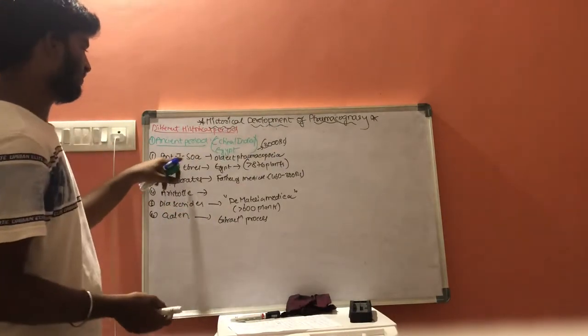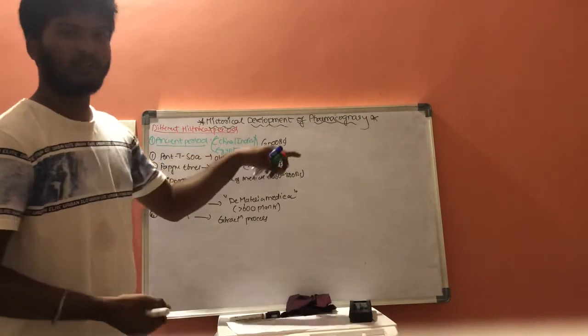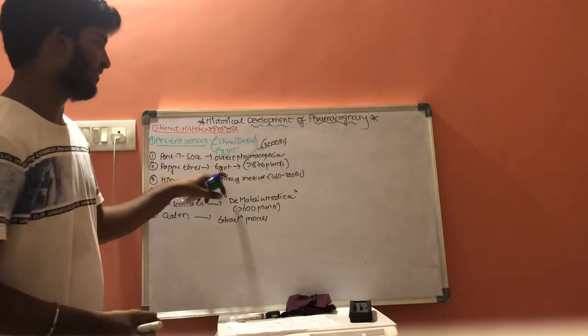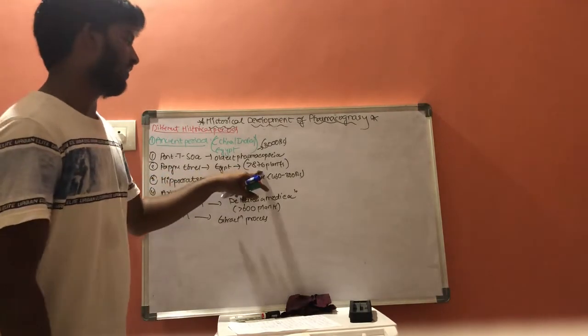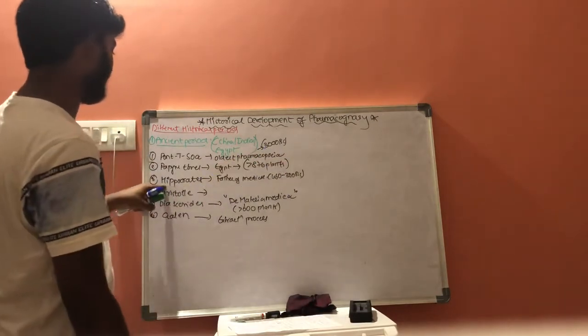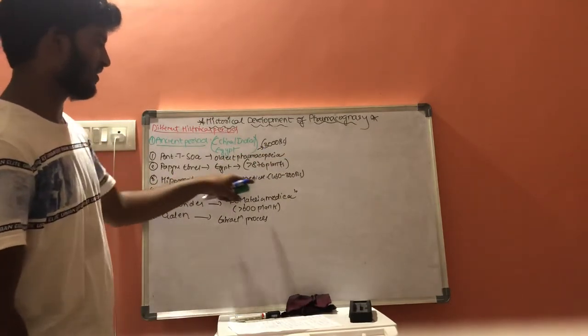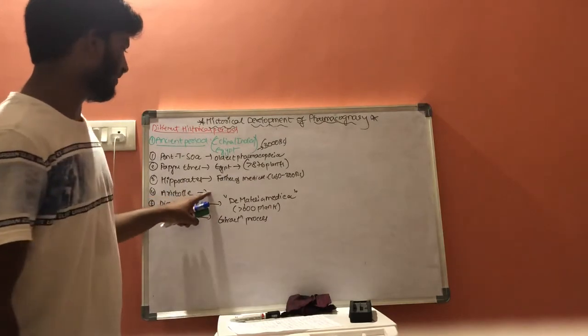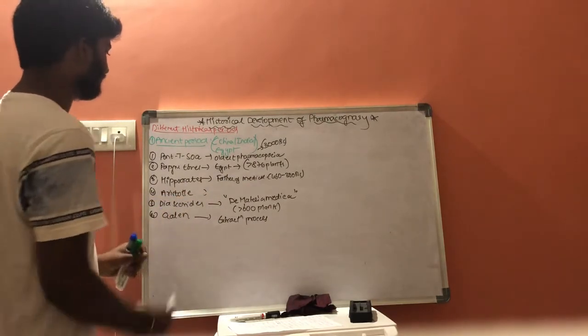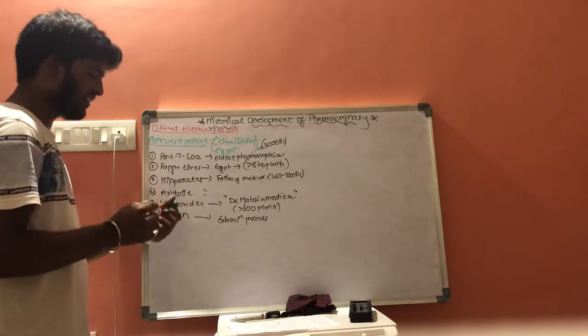First scientist is Point Tissot, who wrote the oldest pharmacopoeia in Egypt. The next scientist is Papyrus Ebris, who belonged to Egypt and discovered more than 876 medicinal plants. The third one is Hippocrates, known as the father of medicine. The fourth one is Aristotle. The fifth one is Dioscorides. And the sixth one is Galen. This is about the ancient period.